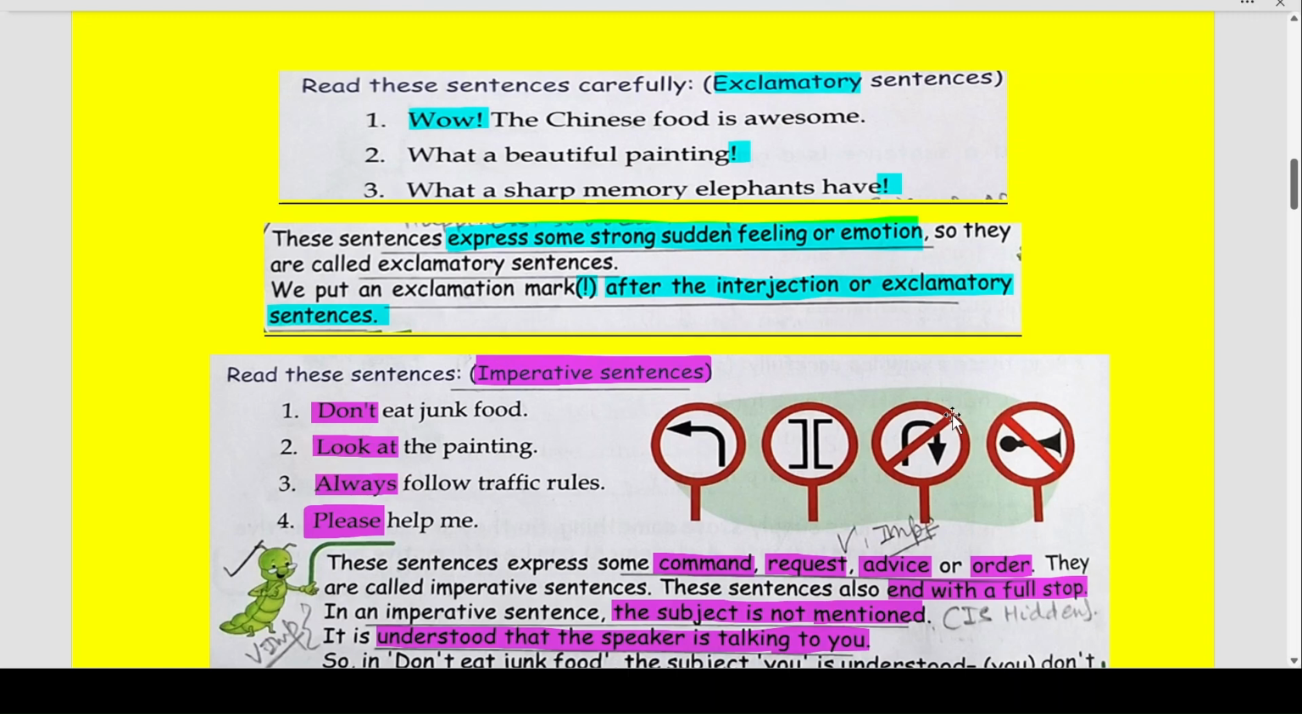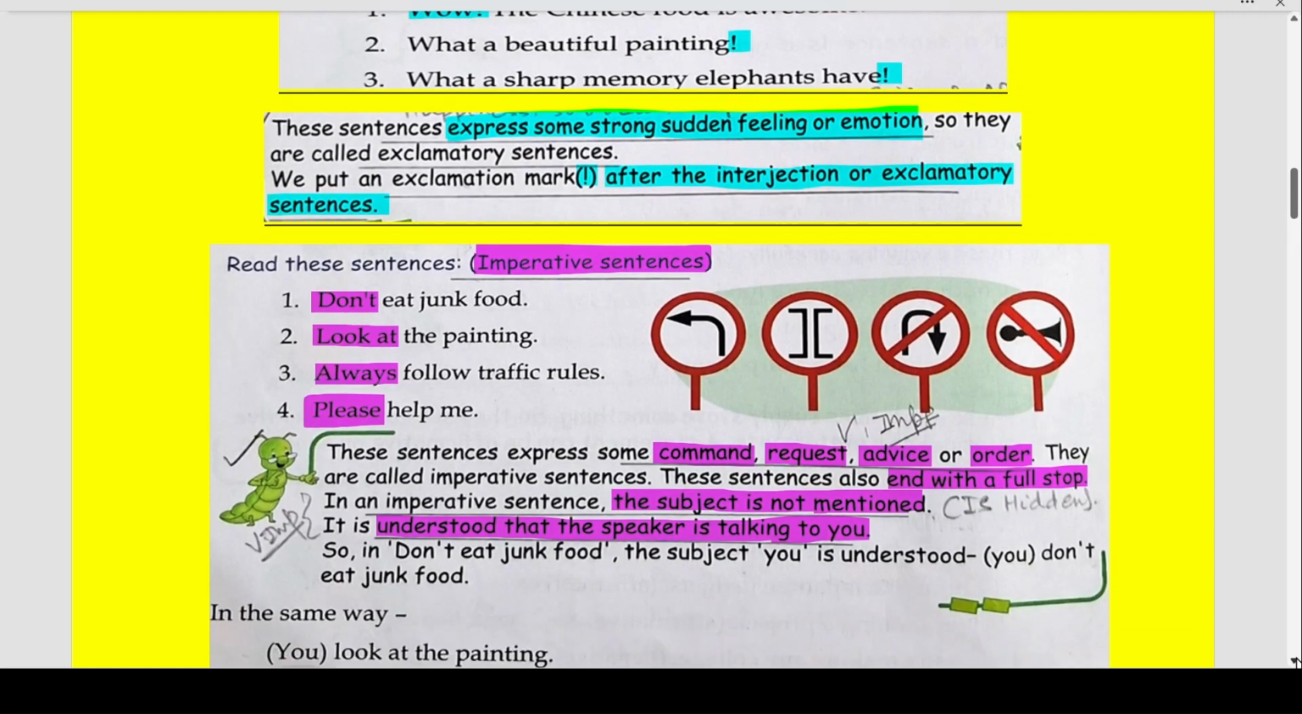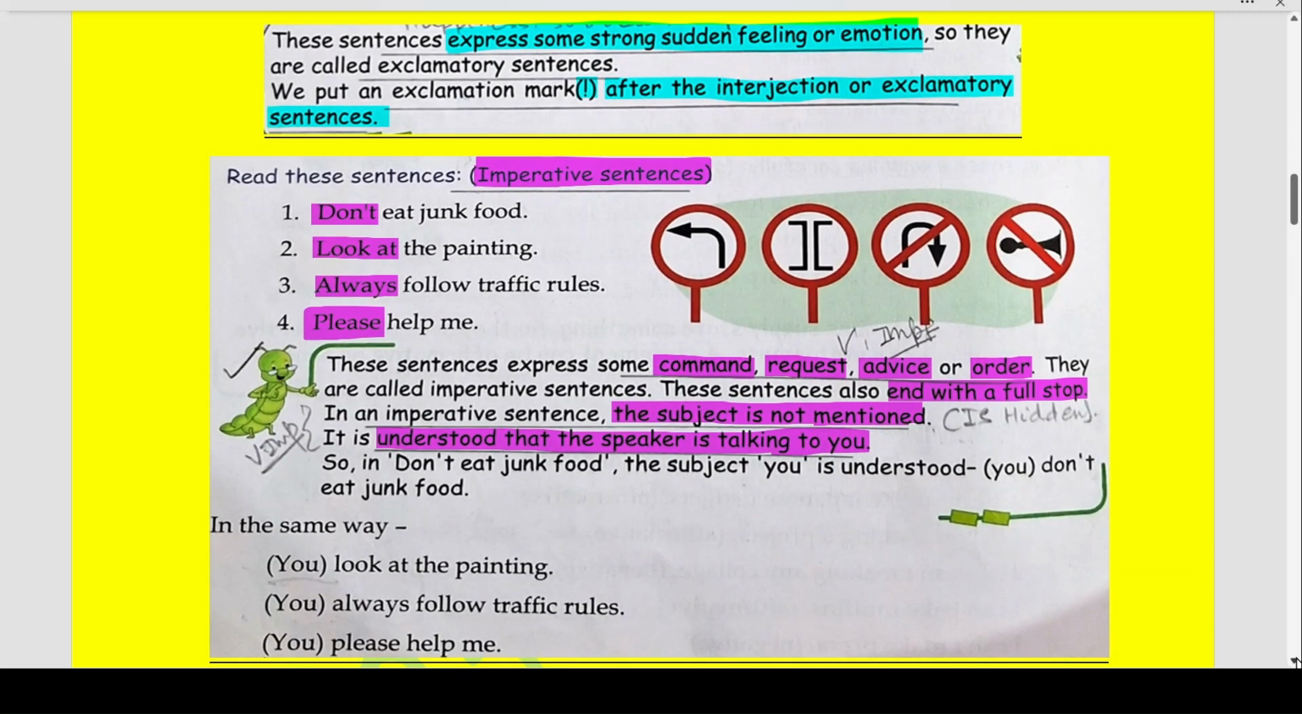Now, read these sentences. These are called imperative sentences. Don't eat junk food. Look at the painting. Always follow traffic rules. Please help. Now, these words don't, look at, always, and please are expressing some sort of command, request, advice, or order. Don't is giving an order, look at is a request, always is advice, please help me is also a request. So they are called imperative sentences.